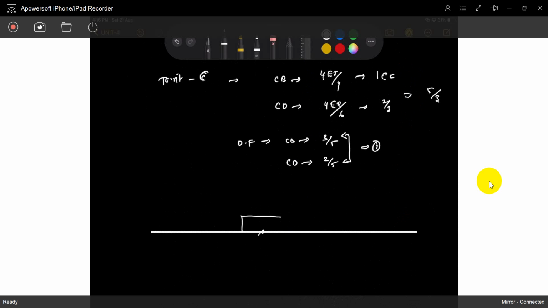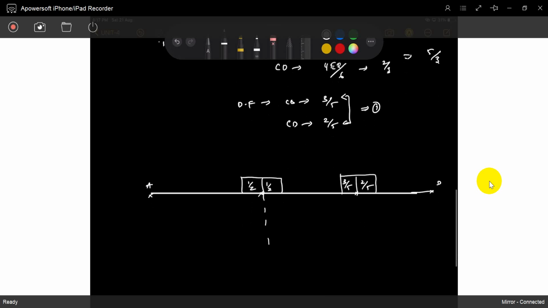At B, and at C: CB is 3 by 5 and CD is 2 by 5. Then D, then A. So okay.